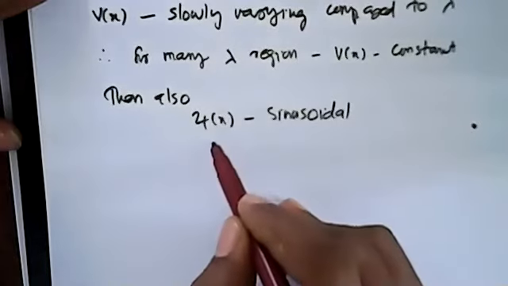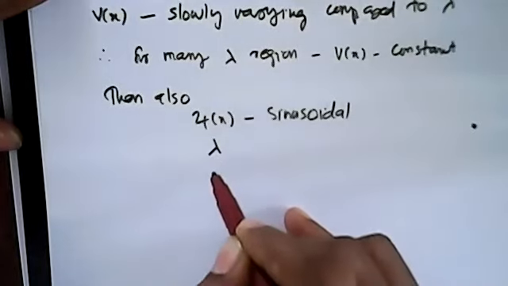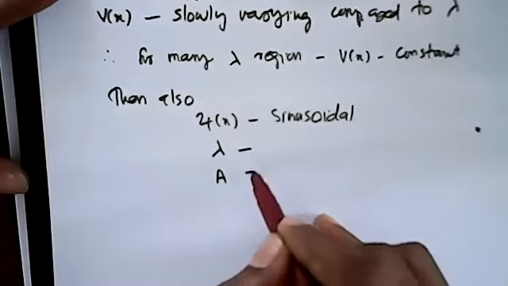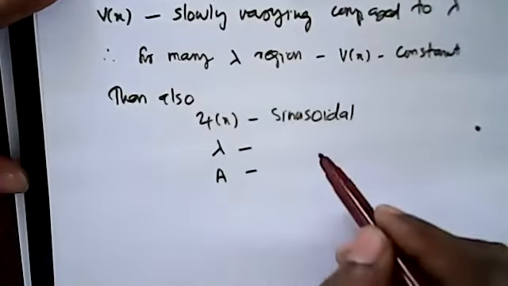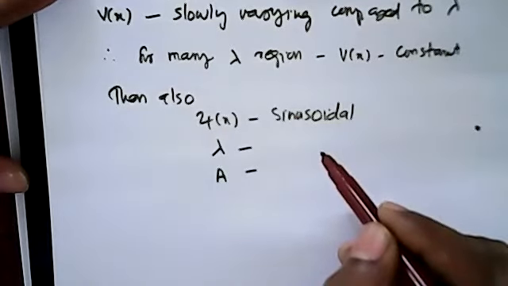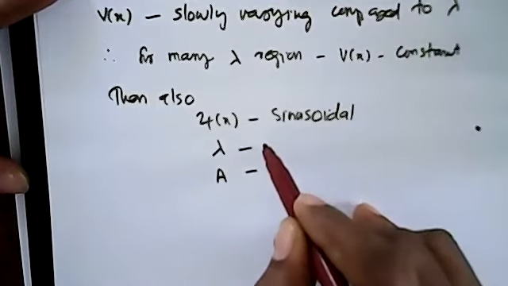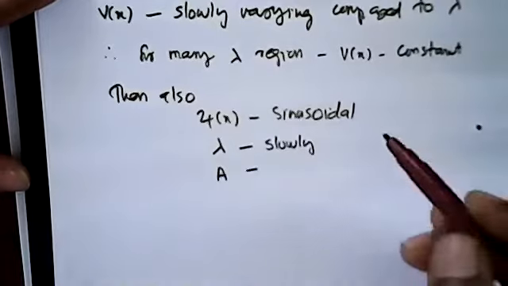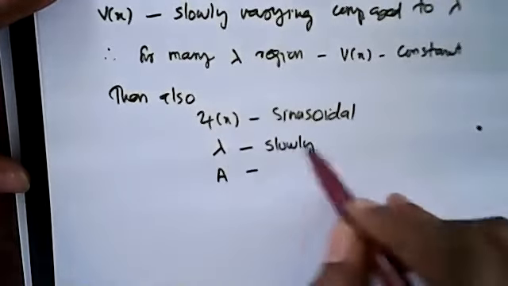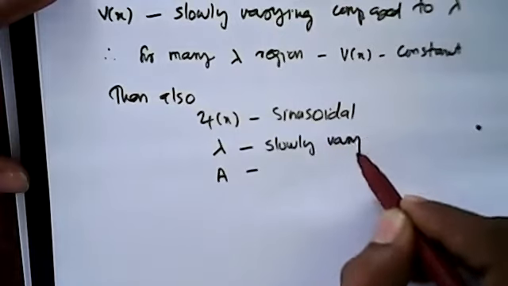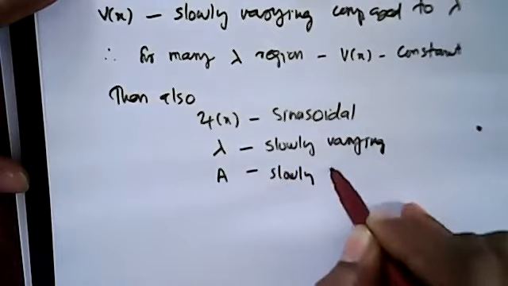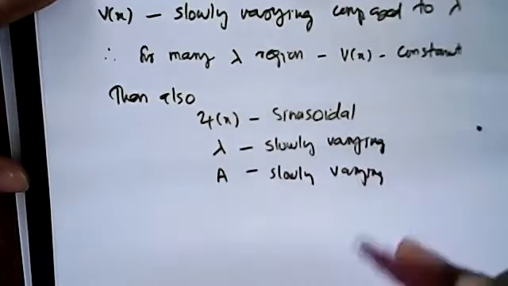But the wavelength lambda as well as the amplitude are slowly varying with x. When potential is slowly varying with respect to x, this lambda is also slowly varying. Amplitude is also slowly varying. That is naturally what you can expect.